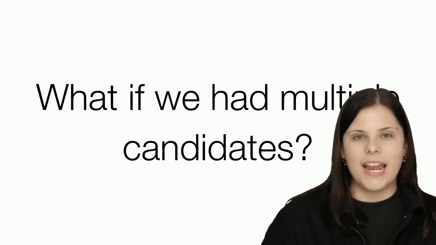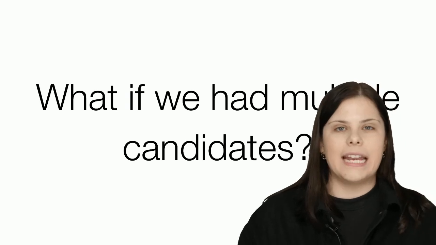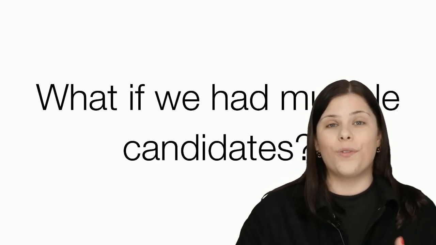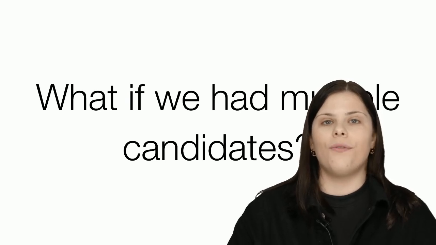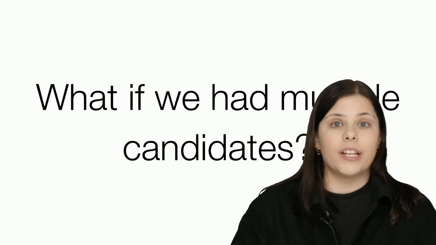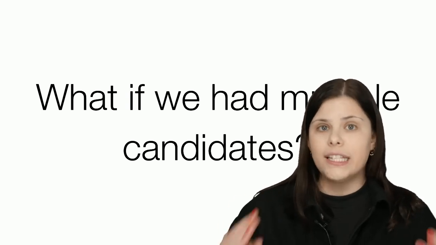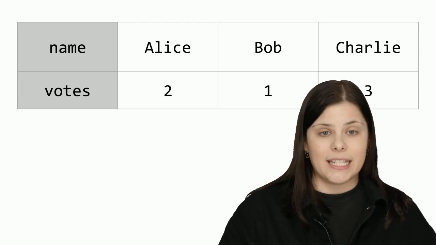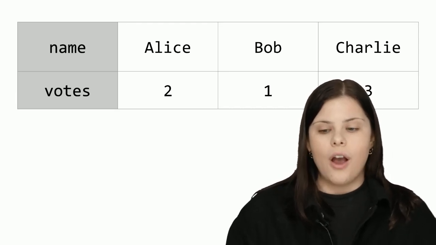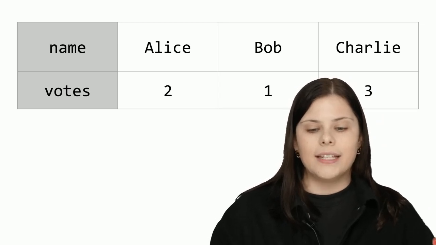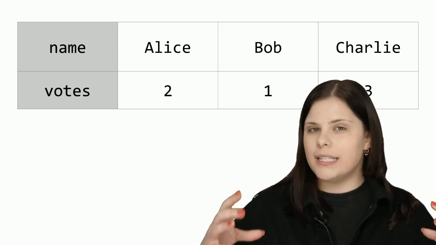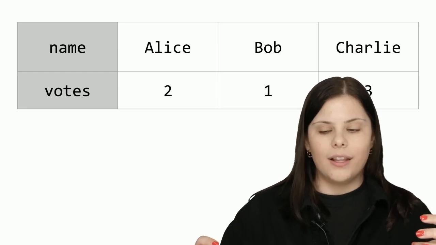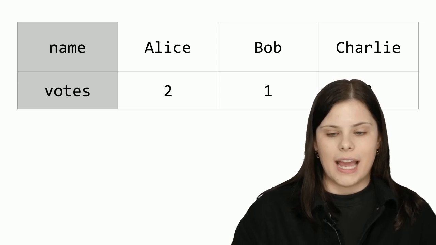But how, right? We have our struct candidate, this new data type that we created. Can I put it in the array? And in fact, I can. Recall from last week, I can create arrays of any kind of type that I want, including structs, right? Candidate is a perfectly legitimate data type that I now created in my code. So I can do something like this, where I have an array of 3 candidates, and I have this 2D system going on, right? Where I have the name and the vote cell for each of my 3 candidates.